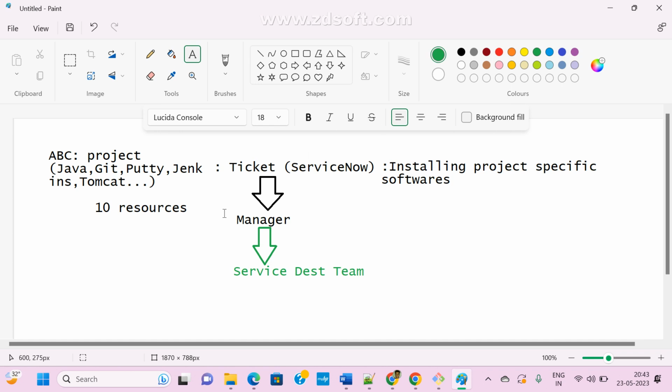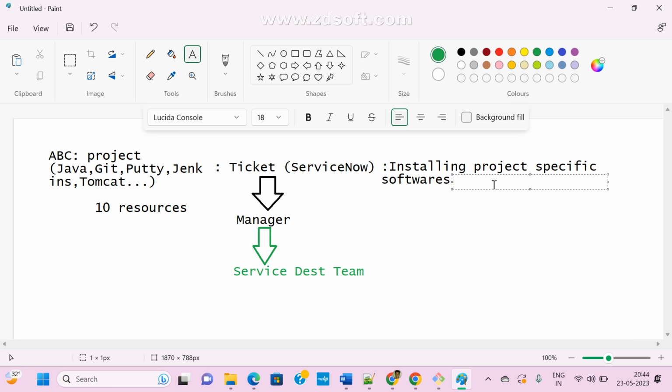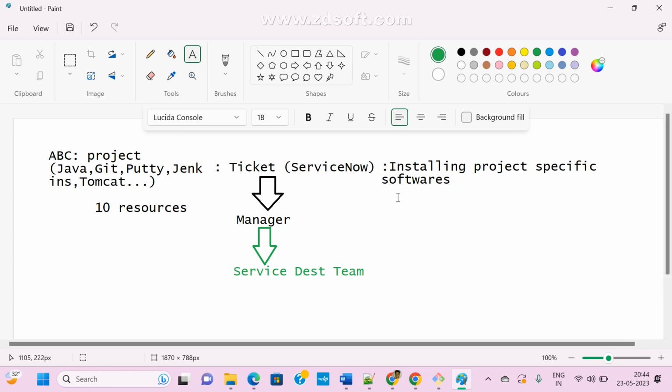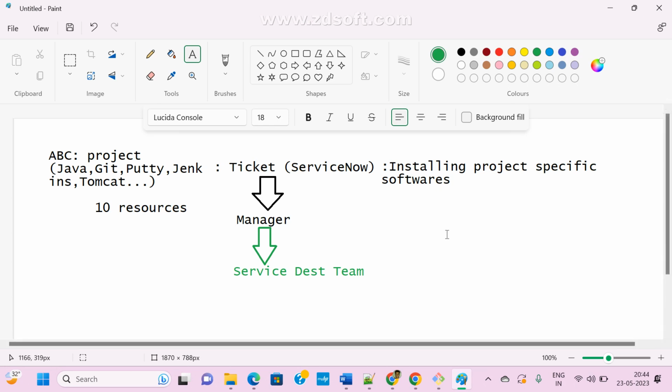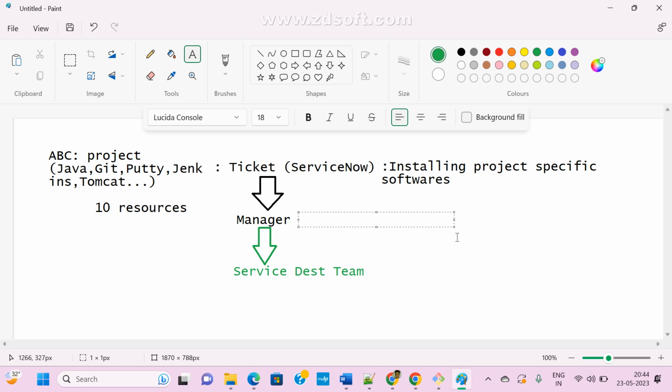See here, I raised one ticket: I need to install project-specific softwares like Java. I mention these softwares here, and they ask for desk name, phone number, your place and which project, some information, only your personal information. Once you submit, the ticket goes to your manager. Once the manager approves, it goes to the service desk guy, the admin guy.